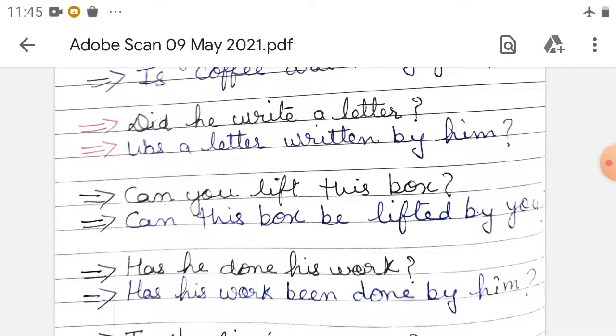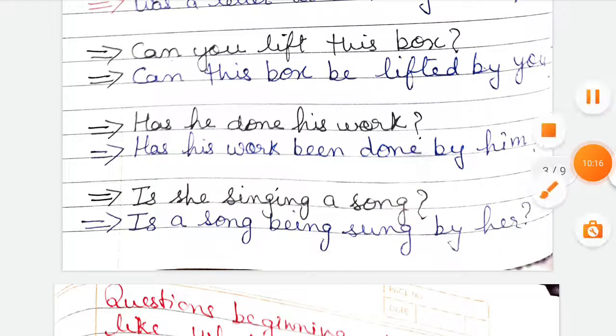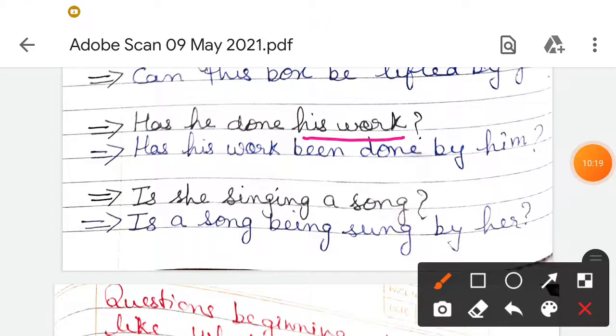Next example: Has he done his work? Again, which tense is this? This is our present perfect tense. The present perfect tense will be changed into has, have plus been plus the verb's third form. So look at the example first. His work is a singular one, so before this: Has his work been done by him?